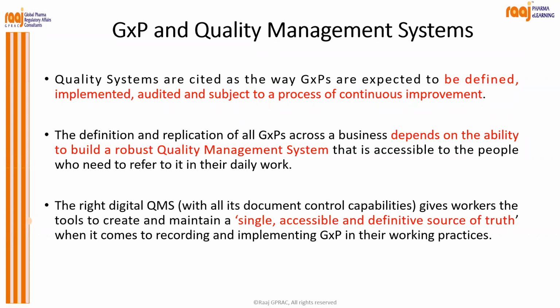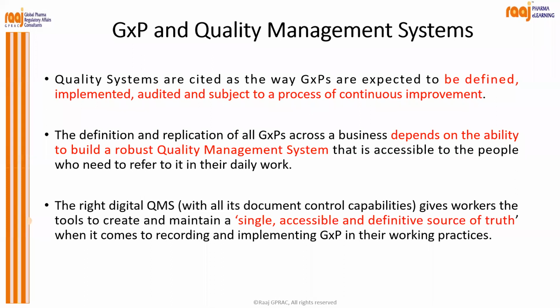The definition and application of all GXP across a business depends on the ability to build a robust quality management system that is accessible to the people who need to refer to it in their daily work. Am I right? The system should be so robust that if tomorrow 10 people left the organization, your work should not suffer, your company should not suffer.